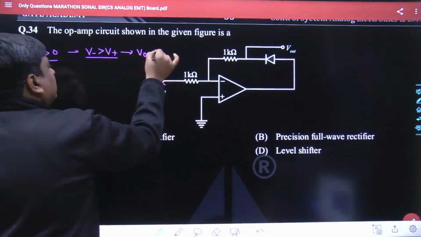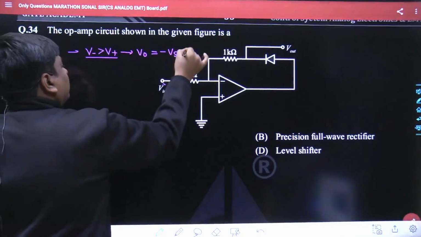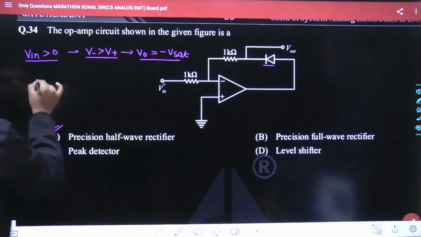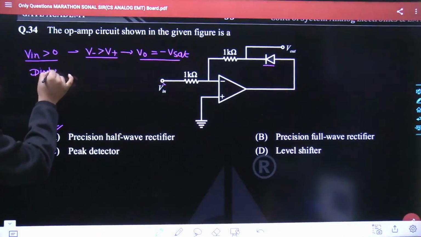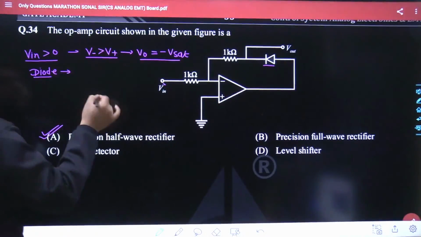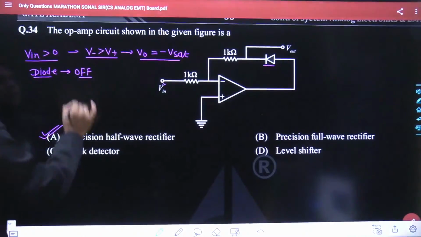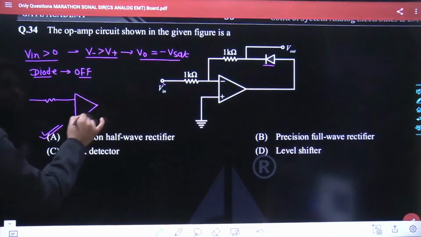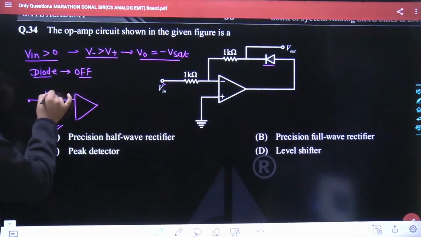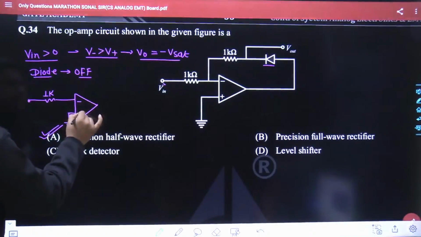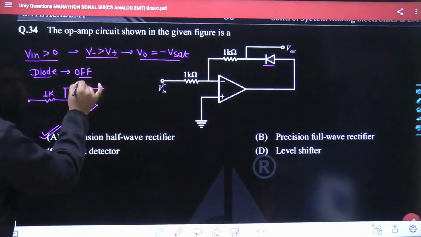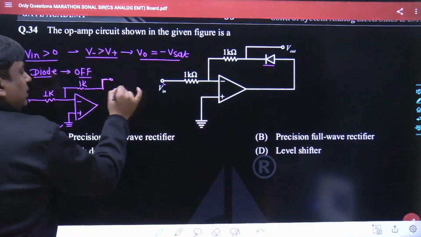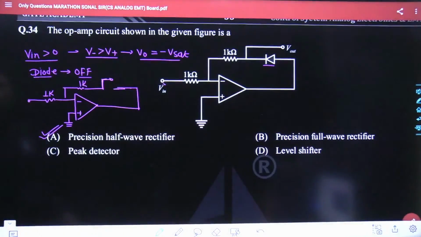The output is supposed to get saturated at minus V sat. And if the output gets saturated at minus V sat, this diode is going to be off, because the negative polarity is connected to the anode terminal of the diode. As the diode is off, you yourself would be able to understand the equivalent circuit is going to be something like this. Here a certain positive voltage is applied. Here comes a 1 kilo. This is grounded, minus, plus, and this is 1 kilo, 1 kilo. I am taking the voltage across this terminal, and keep in mind, this is open circuited.